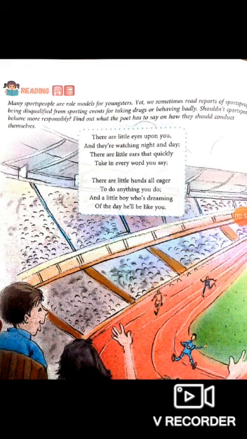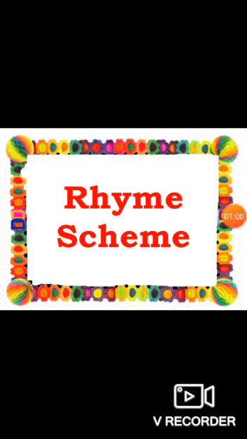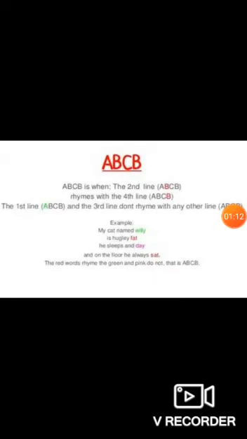Now, we are going to start the literary devices of this poem, For Athletes. First of all, the rhyming scheme. Here in this poem, the rhyming scheme is A, B, C, B in all the 5 stanzas. In rhyming scheme ABCB, the second line rhymes with the fourth line. The first line and the third line don't rhyme with any other line. This is ABCB.